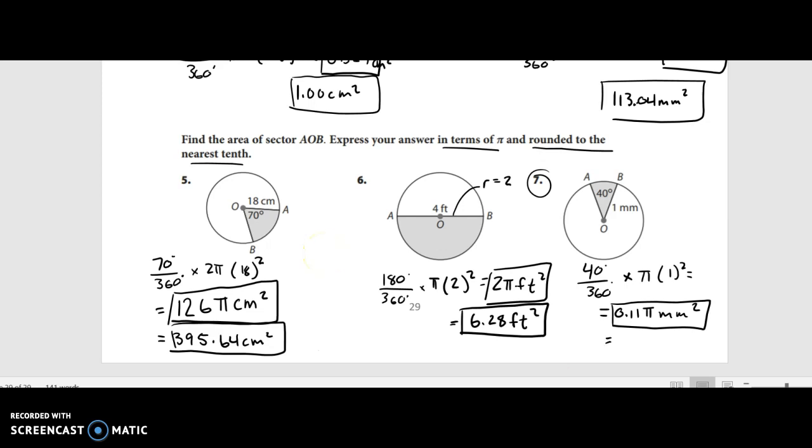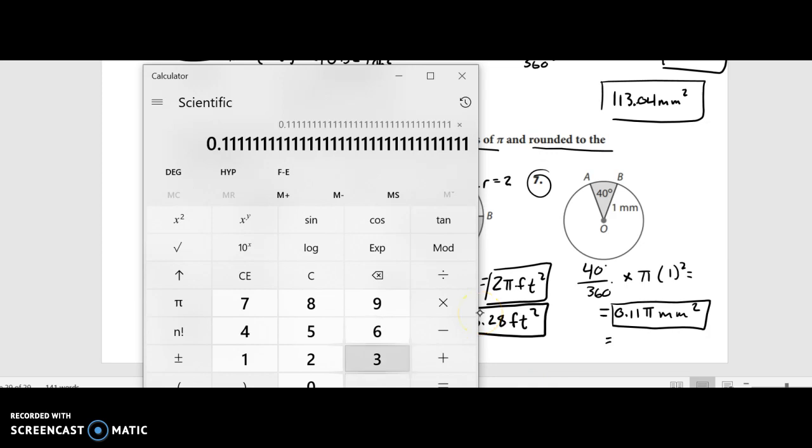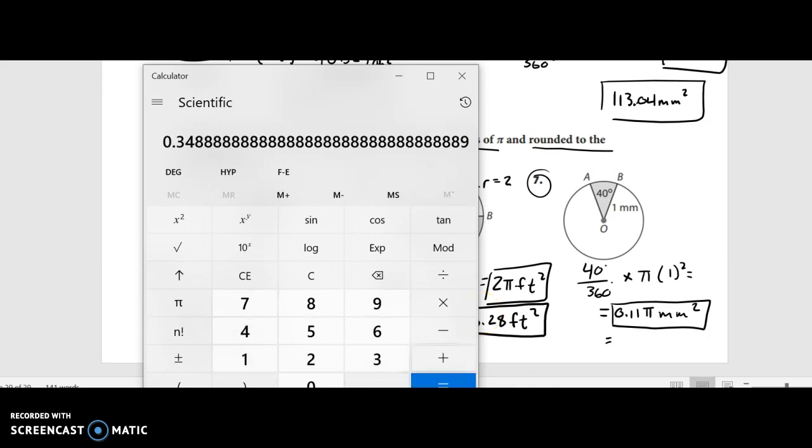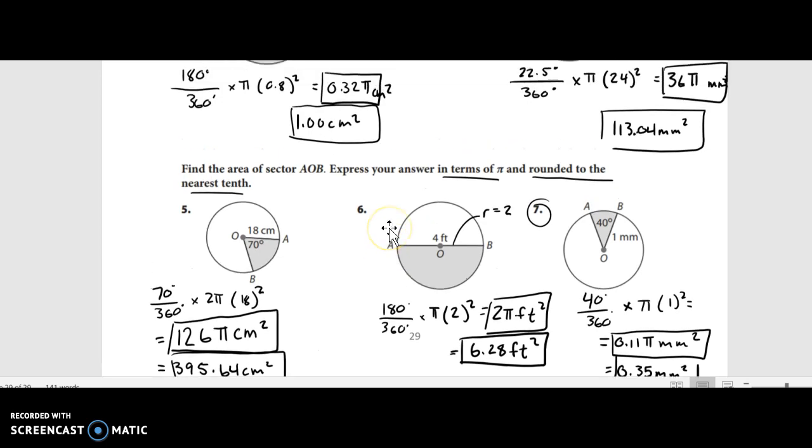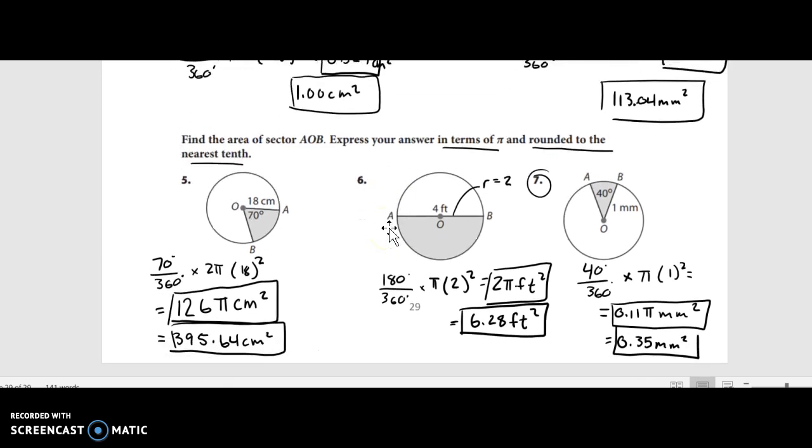If I multiply that by 3.14, we get 0.35 millimeters squared. Sometimes on your test, the question is going to ask you to leave it in terms of pi, or it's going to ask you to round to the nearest tenth. You should know how to do both now since we did so many of them.